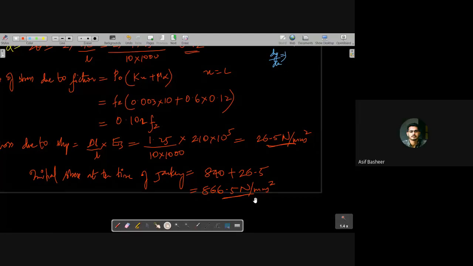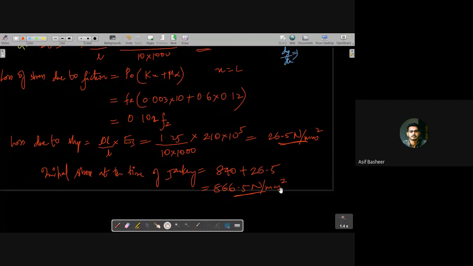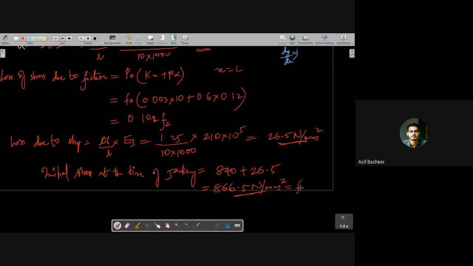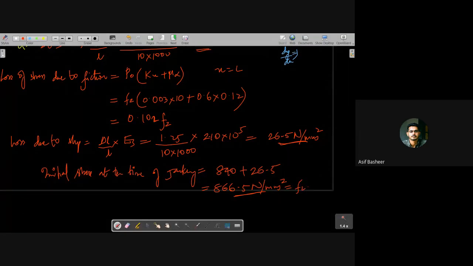Okay, fine. So can you tell me what is this value? This is equivalent to, this is F2, right? Is it? This value is F2, right?